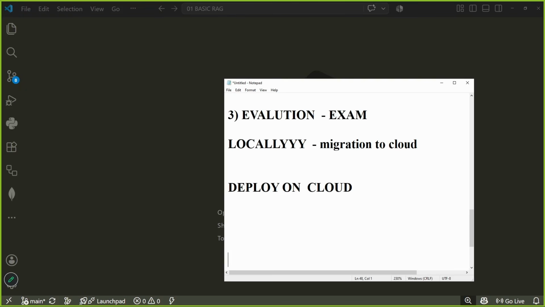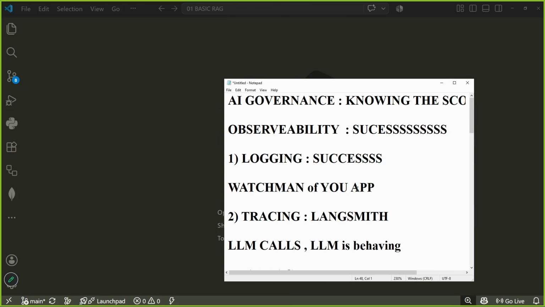And what all things will we learn over here? We will learn new things. We would learn new cloud solutions. We would see how your application differs from local versus cloud. So very interesting parts are coming into the picture, and I cannot wait to teach you all of those things.